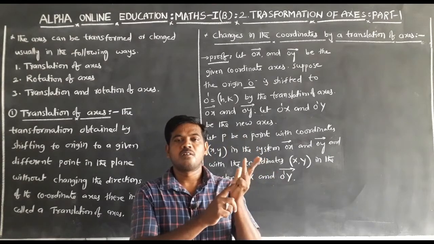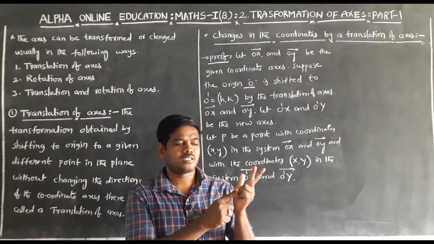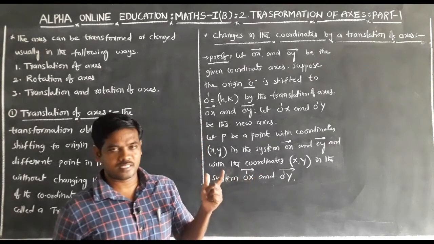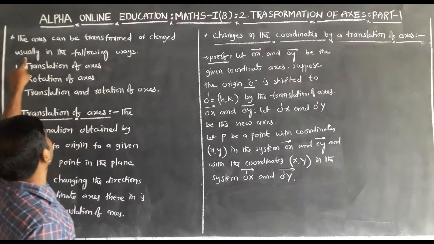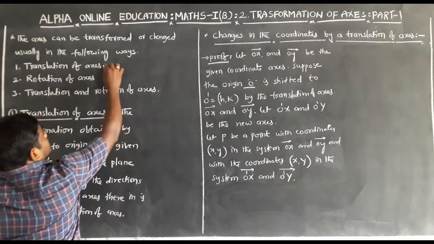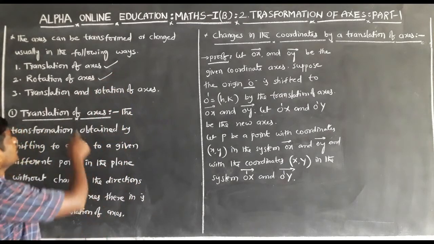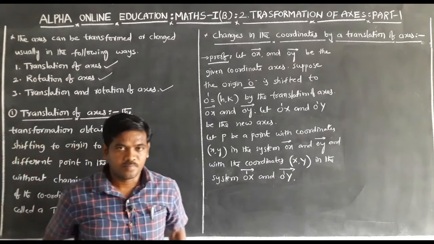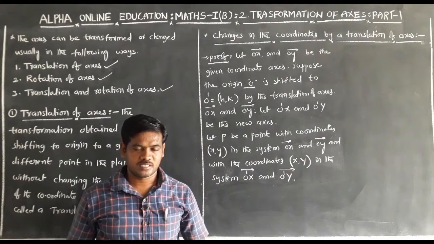Number 1 is translation of axis. Second one is rotation of axis. Third one is translation and rotation of axis. The axis can be transformed or changed usually in these ways: translation of axis, rotation of axis, and translation and rotation of axis. Today we discuss the first one, translation of axis.